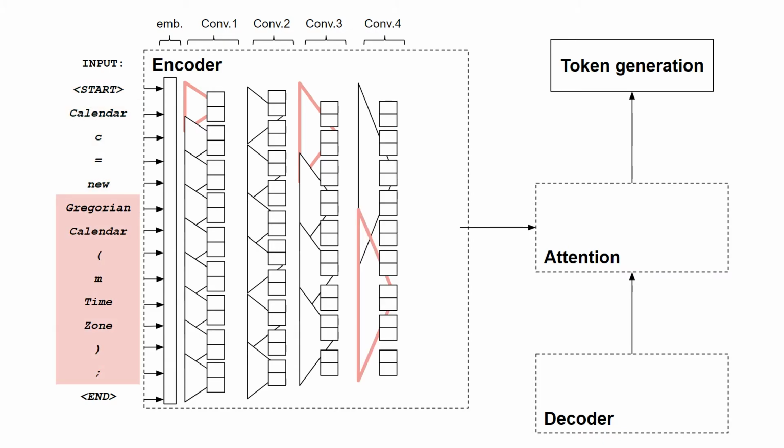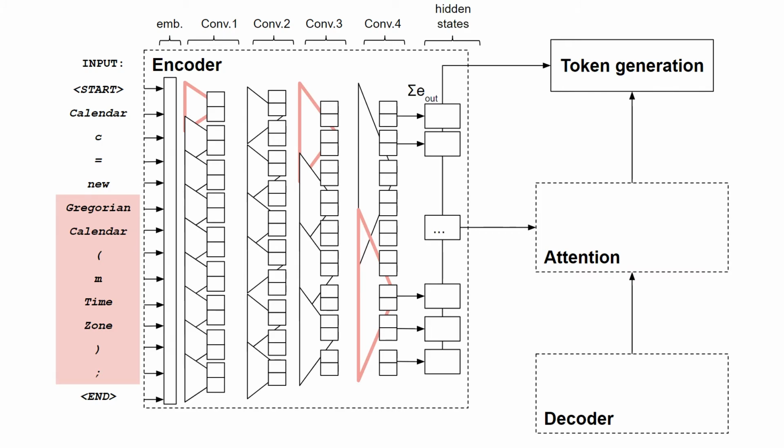Finally, in this example, we reach the fourth convolutional layer that has an even larger kernel size, and that will be used to encode more distant relations and can cover, in this case, the relation between the function name, Gregorian calendar, and its parameter, m time zone. Therefore, the use of CNN here can encode relations at different levels of granularity much more easily than a recurrent neural network would.